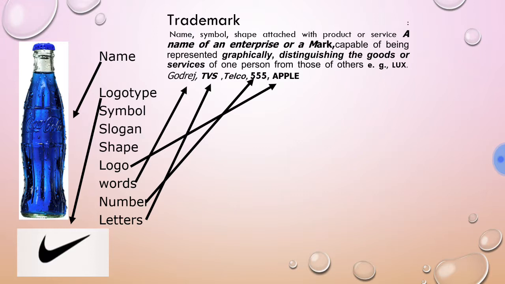That can be words like Godrej. That can be any number also, as you can see here the 555, or that can be the letters, you can see the letters 2s. So the trademark is nothing but any sign in the form of name, symbol, shape that is attached with a product or services while it is sold in a market.